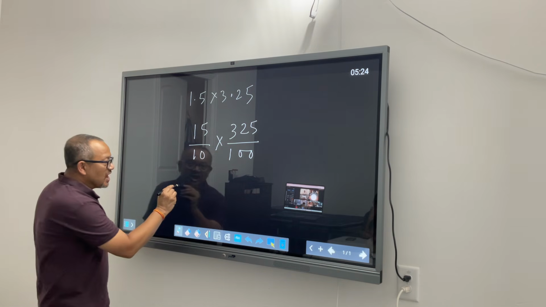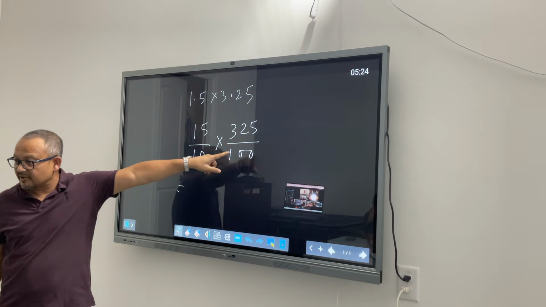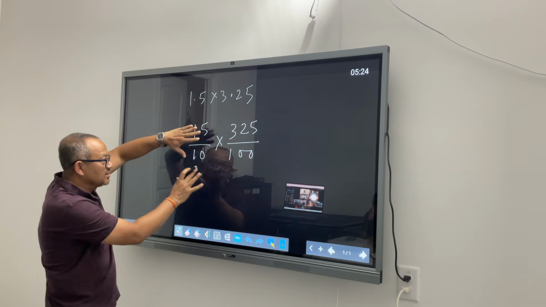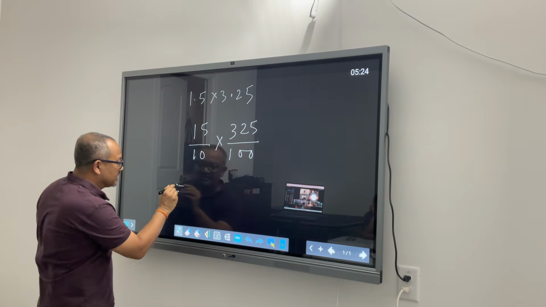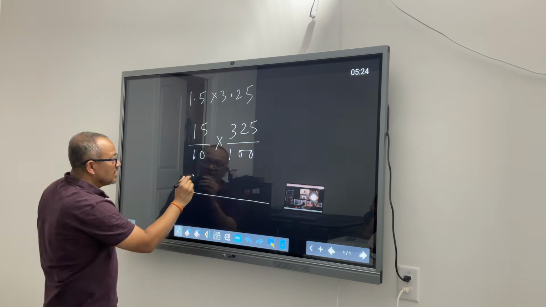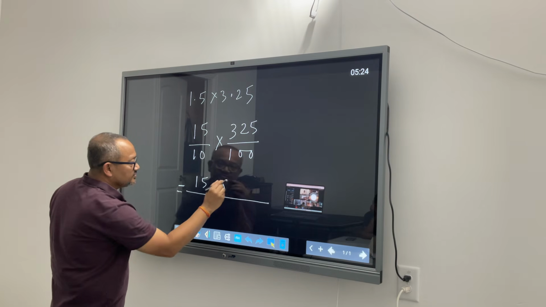Let's see what happens. Right now you are seeing fraction multiplication. I have 15 by 10 as one fraction, and 325 by 100 as another fraction. I am multiplying them. Both are fractions, so I bring them together.